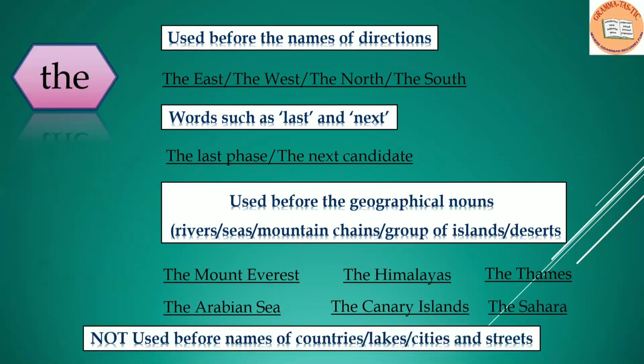It is not used before names of countries, lakes, cities, and streets. So remember this point. Whenever you use the, do not use it before the names of countries, lakes, cities, and streets. With countries, you can only use the if it is ending with a plural noun, if it is ending with a S.